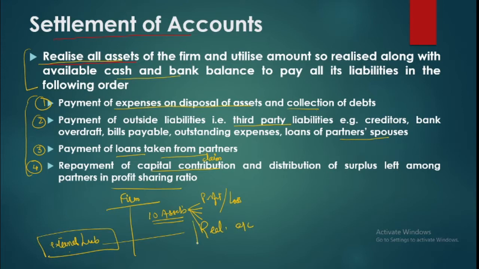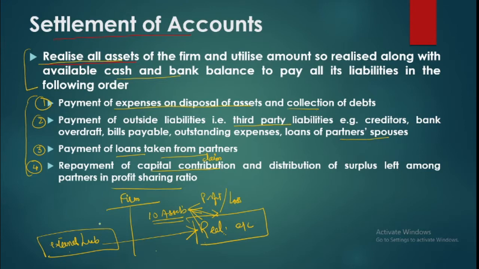This is an all-comprehensive account wherein we close all assets and all liabilities. Within this account, all realizations and all payments are recorded. So in one place we get the overall profit on the realization of assets and payment of liabilities. We get only one figure rather than making calculations for separate assets and separate liabilities.